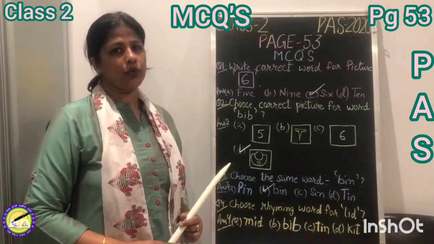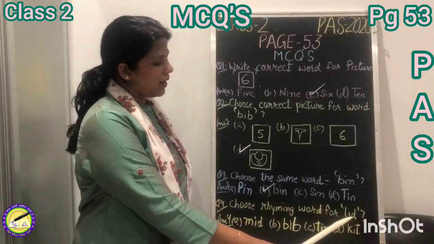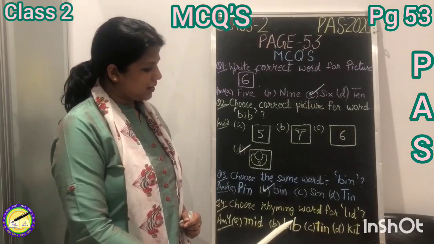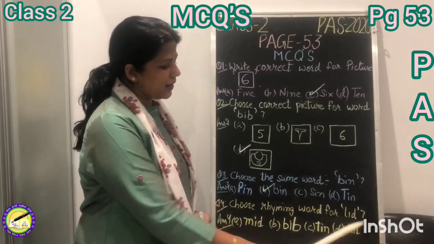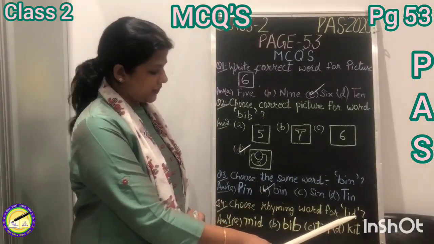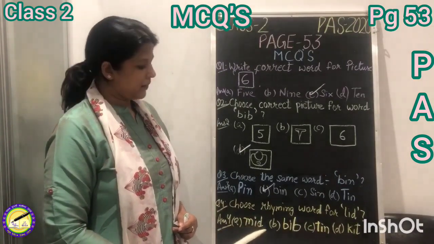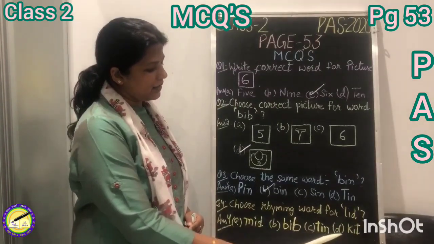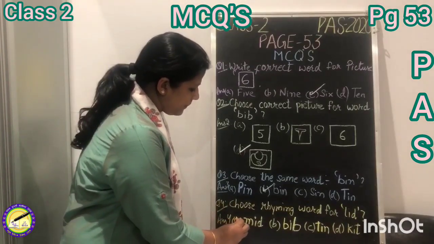Students, our fourth question is choose rhyming word for lid and the options are MID mid, BIB bib, TIN tin, KIT kit. Now children, ID is the last sound and in the first option we can see ID id. In other options the sound is IB ib, IN in, IT it. So the correct answer is MID mid.